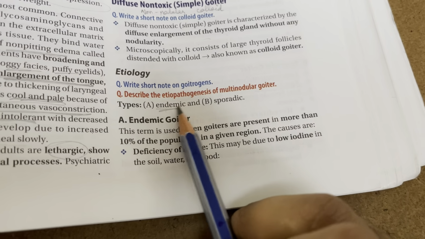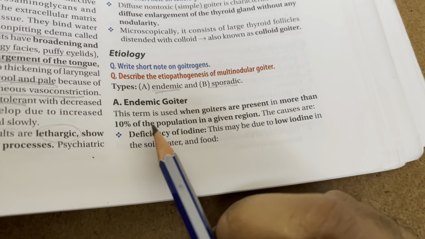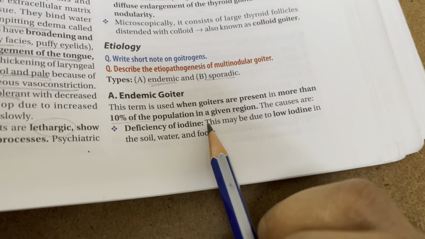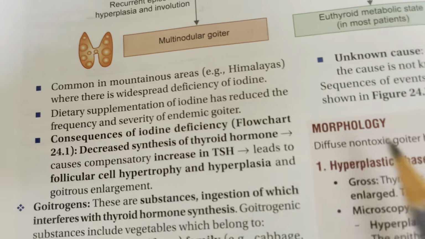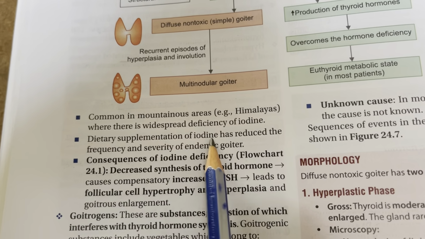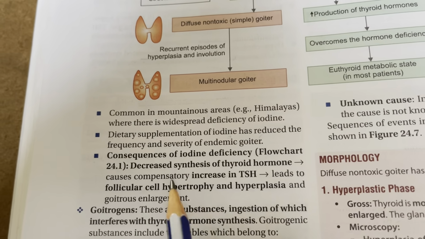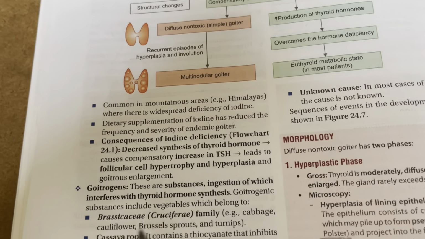So it is of two types, endemic and sporadic. Endemic goiter is used when goiters are present in more than 10% of the population in a given region. It is due to deficiency of iodine, low iodine in the soil, water and food. It is common in mountainous areas like the Himalayas. Next, dietary supplementation of iodine has reduced the frequency of endemic goiter. Consequences of iodine deficiency: what happens is basically you also have goitrogens.